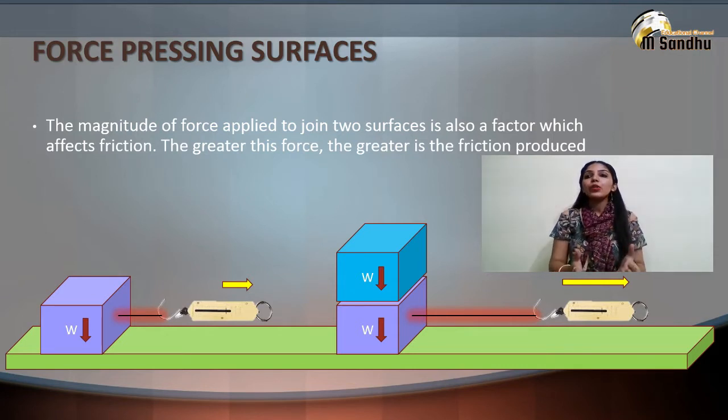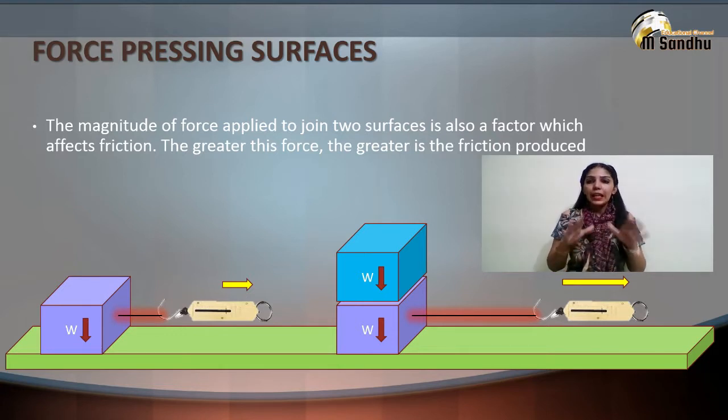It is the magnitude of the force applied to join the two surfaces at their point of contact. The greater the force, the greater the friction produced. This is because a greater force also increases the extent of interlocking between the two surfaces, thereby increasing the friction. In the given example, one block has less friction while two blocks have more friction because of more weight pressing the blocks on the floor.